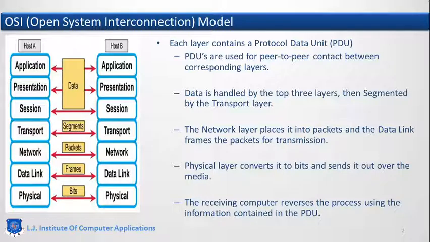There the packet formats are changed. Transport layer will call the data chunks segments. Network layer will use the word packets. Data link layer will use the frame structures, and physical layer will transmit the raw bits.